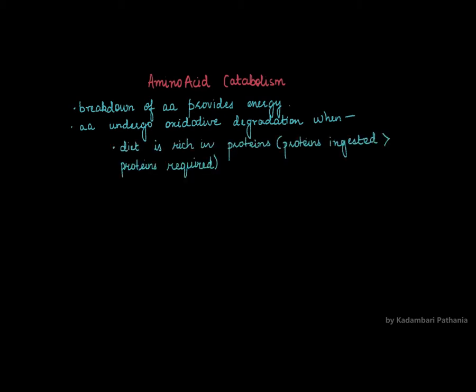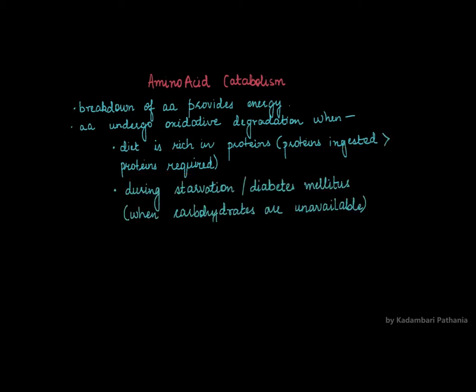Amino acids will undergo oxidative degradation or oxidative breakdown under which conditions? First condition is when the intake of protein is greater than the amount of protein required by the body, which means that the diet is rich in proteins. Second condition is during starvation.